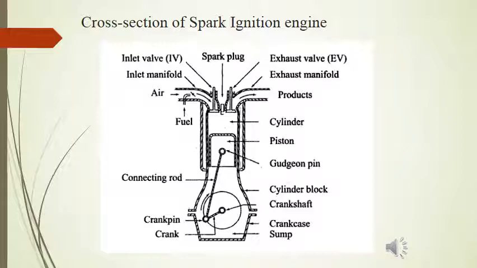Now during the compression stroke, this air fuel mixture is being compressed, and at the end of compression stroke, spark is generated with the help of spark plug mechanism, which initiates the combustion. Slowly the combustion propagates and it produces high pressure gases which propel the crankshaft of the engine and produce power.